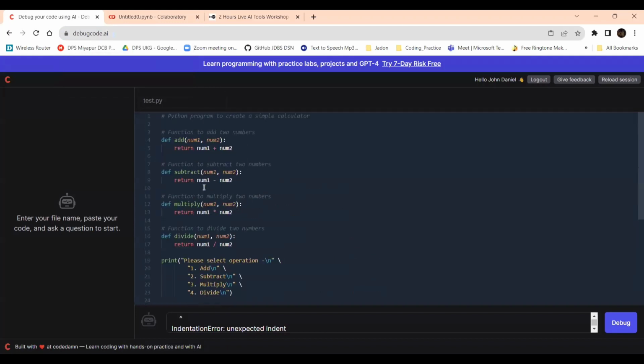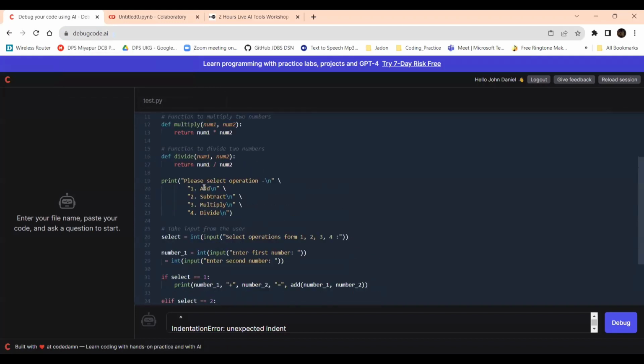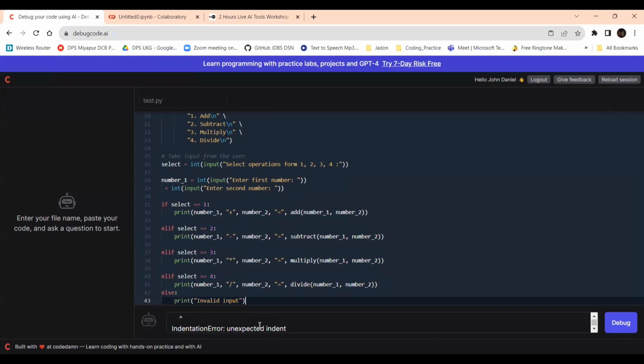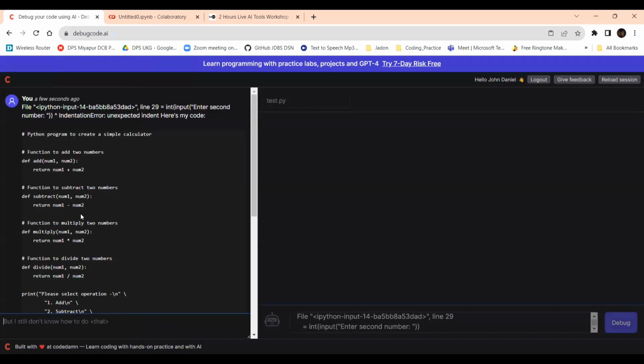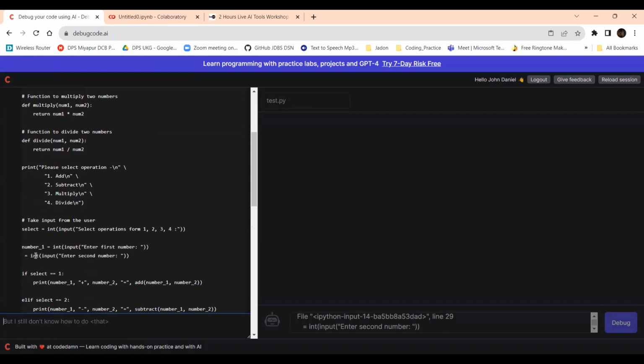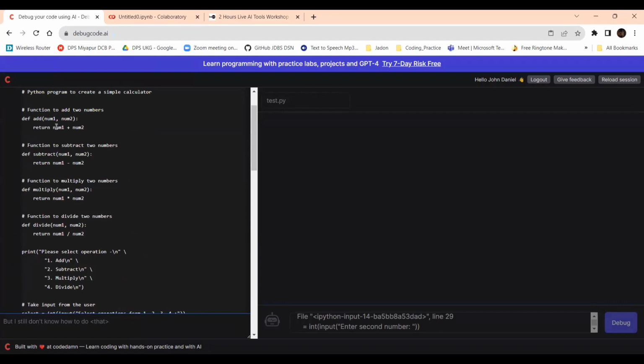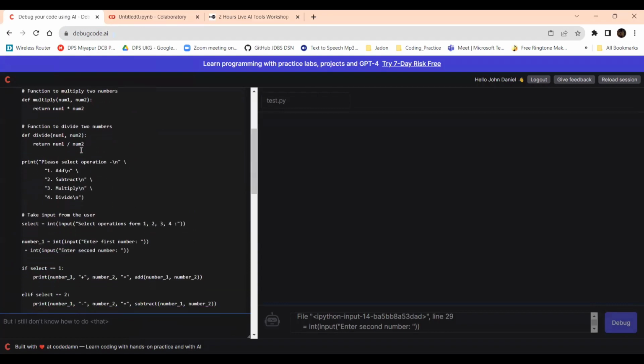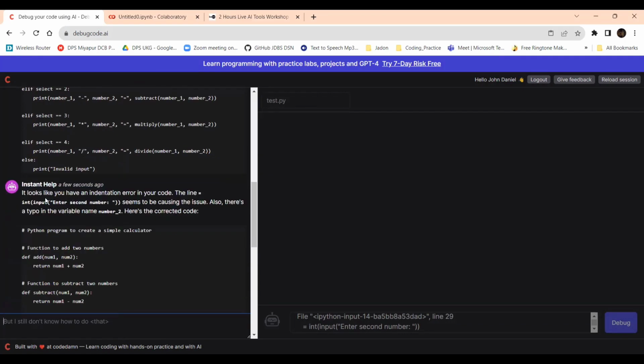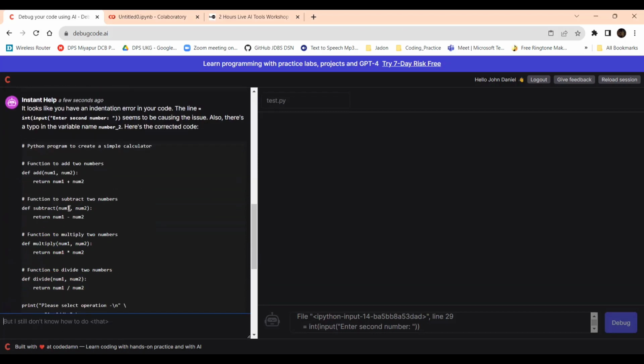Okay, yeah, this is the thing. The number one is here, the variable we have removed. So here is the code. I'm clicking this button, debug. On the left hand side you can see it is giving the code that is present. This is the actual code we have inputted, and this will be the code that has been corrected.